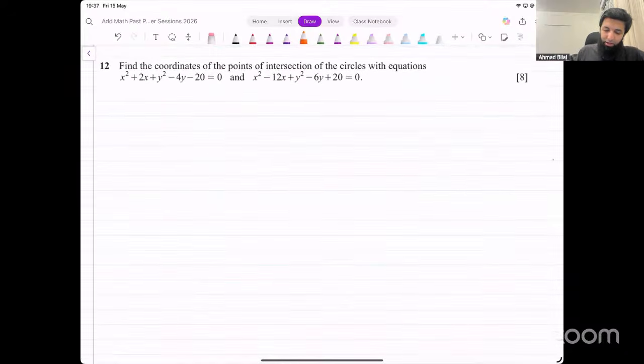Now, whenever you have the equation of a circle, remember the coefficients of x squared and y squared will always be the same. Otherwise, it would not be a circle, it will become an oval. So in case of a circle, these coefficients will always be the same. Similarly, in the other equation as well. Mostly they will be 1 already. If they are not 1, you can make them 1 yourself. In this case, they are 1, so we can just use it as it is.